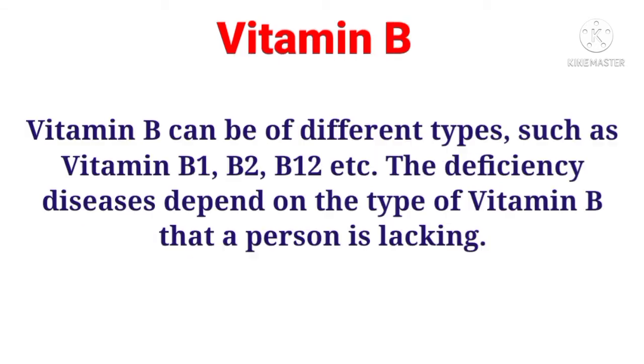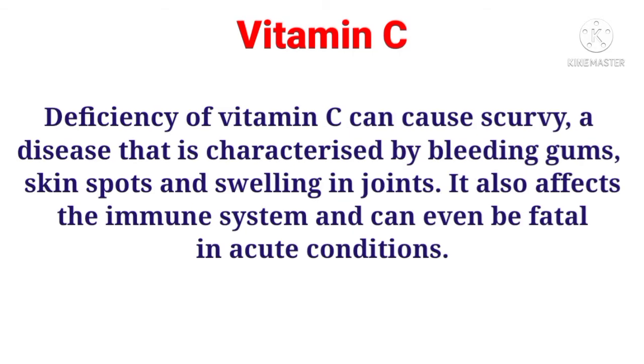Now the next is vitamin B. Vitamin B can be of different types such as vitamin B1, B2, B12, etc. So the deficiency diseases depend on the type of vitamin B that a person is lacking. Okay, so the next is now vitamin C.